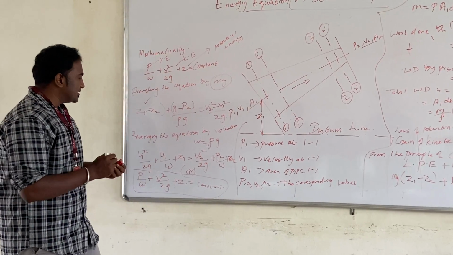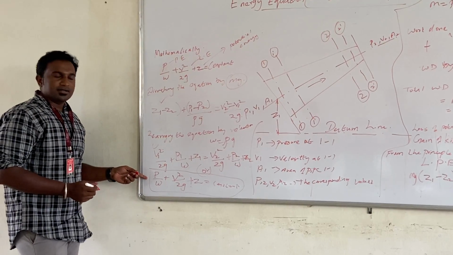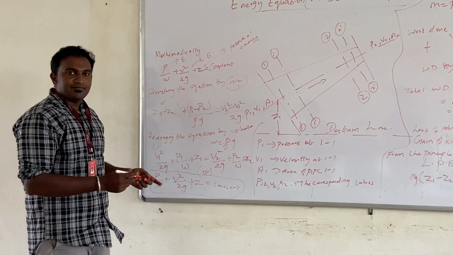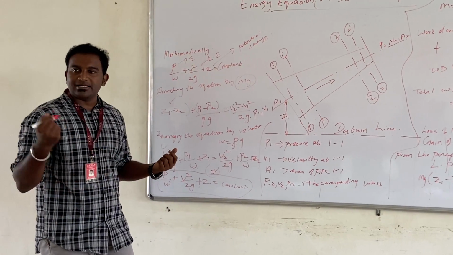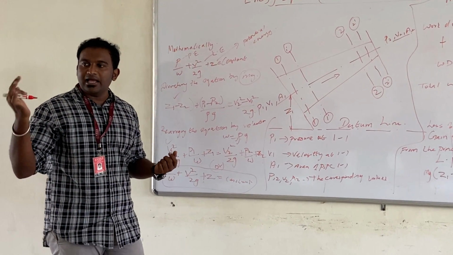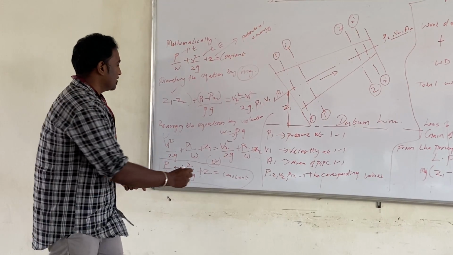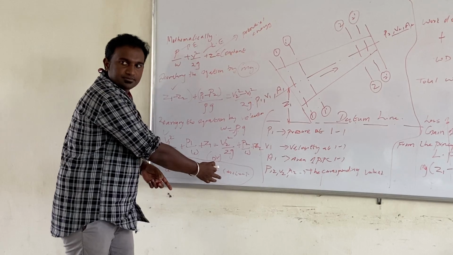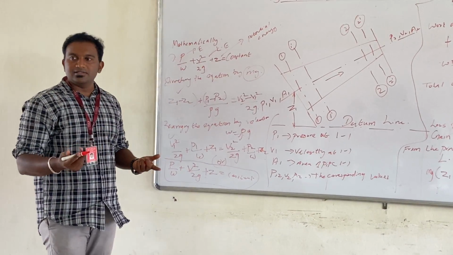So this is also Bernoulli's equation, right? And whether they are giving the pressure as 1, velocity as 1, the volume as 1, and the work done as 1, if everything is given as 1, you would use this formula. And now at last it is derived.